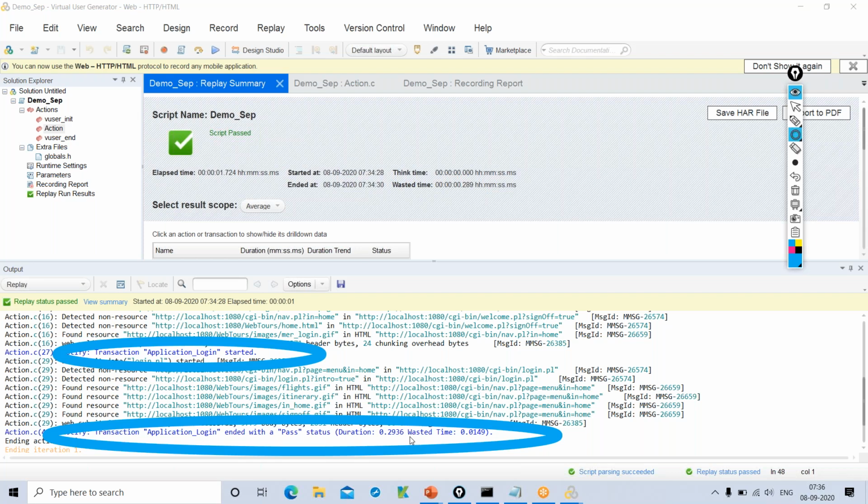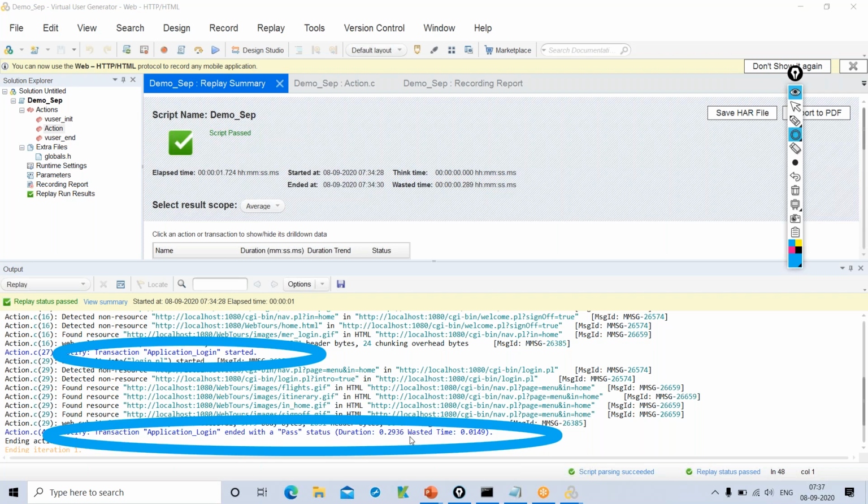And you are seeing the wasted time over there. Generally, wasted time is time spent for keeping transaction statistics. All these transaction statistics, internally it has to keep for reporting at the end of the test, right? So VuGen will use some time for tracking all these transaction times. That tracking time is considered as wasted time. So wasted time will not get included in the response time. Actually, it's a separate thing, so you can ignore that wasted time. You can consider only the duration time.